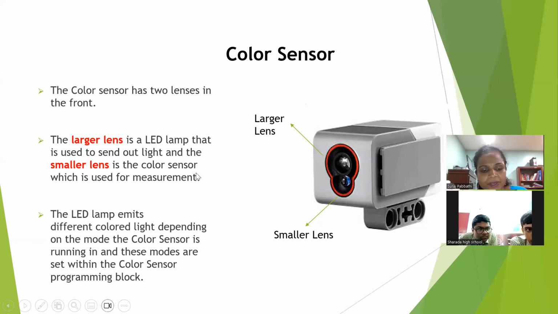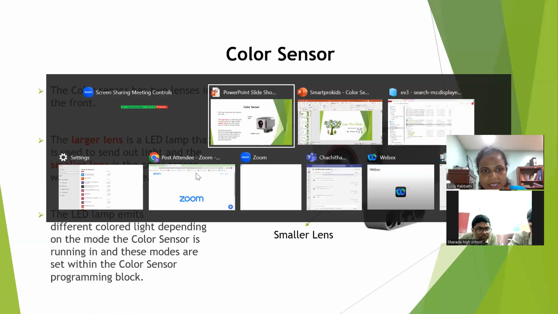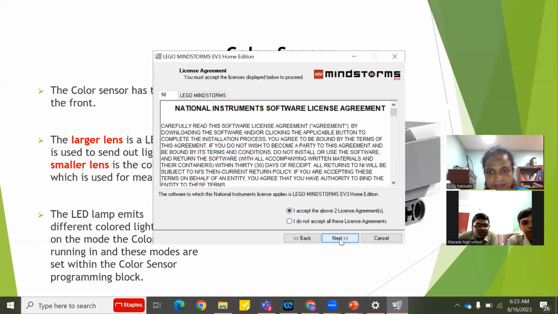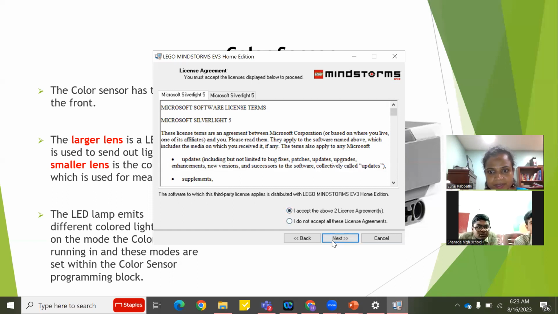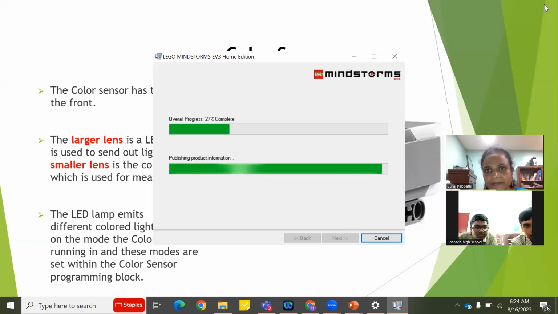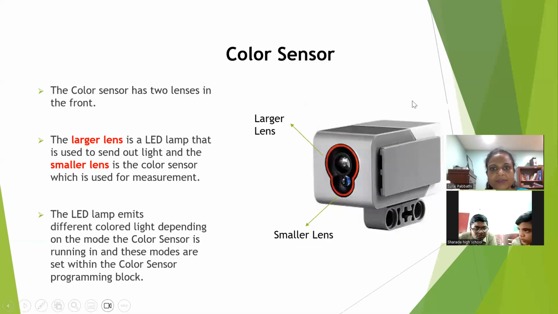Let me open the color sensor programming block now. So I was loading it. I hope it got installed. Let's see. Okay, next. Next. Next. This is still loading. Once it completes loading, I'll open the application and I will show you the color sensor page. Let me minimize this. Okay, till now, do you have any doubts in this? Any questions here?